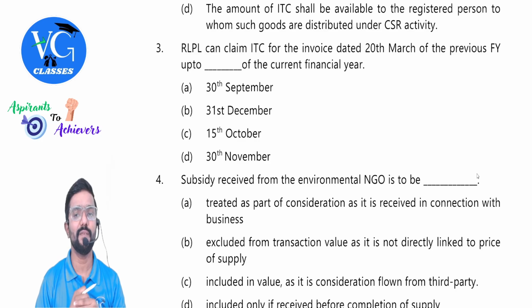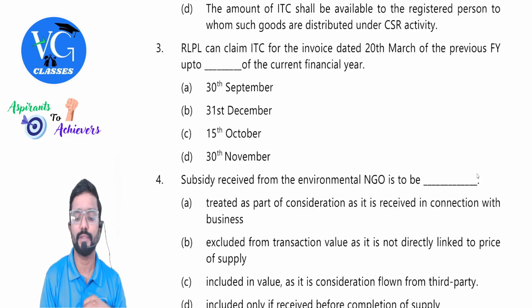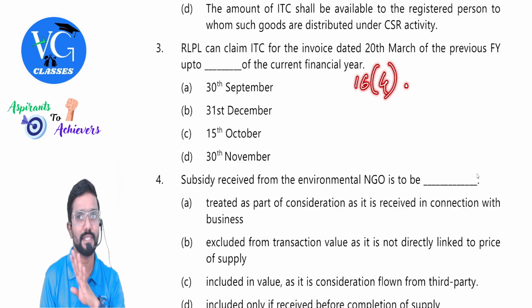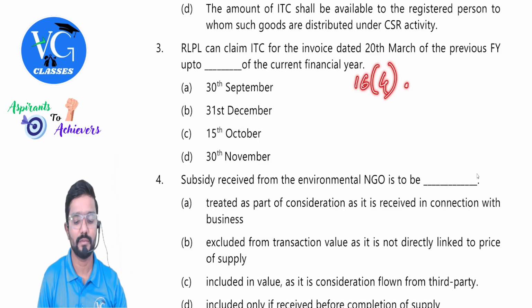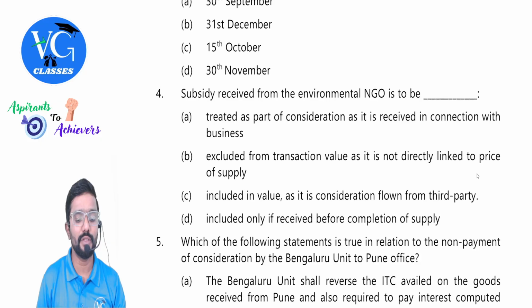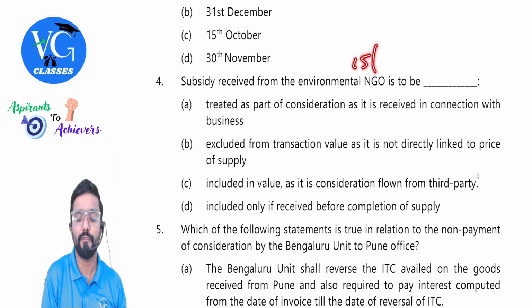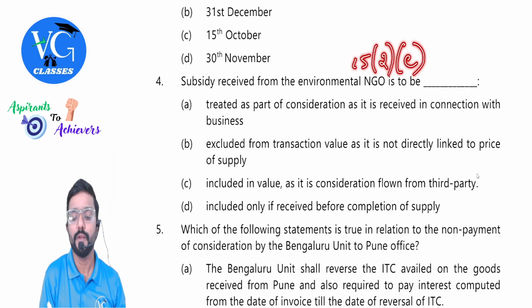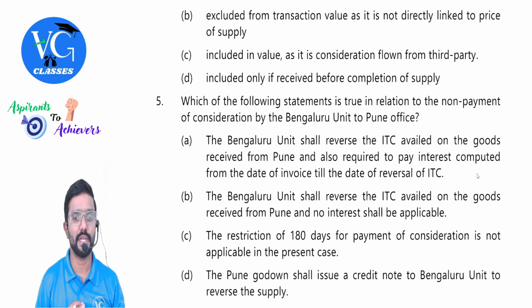RLPL can claim ITC for an invoice dated 20th March of the previous financial year up to dash of the current financial year. Means they're asking you the deadline to claim the credit. So in that case, which section should you apply? Section 16(4). 4 is the subsection. It talks about the deadline. Deadline starts with D. Subsection 4. Next. Subsidy received from environmental NGO is to be. Subsidy. Guys, should we add it to the value of supply or not? It is given in which section? 15(2)(e). So the question is on that.